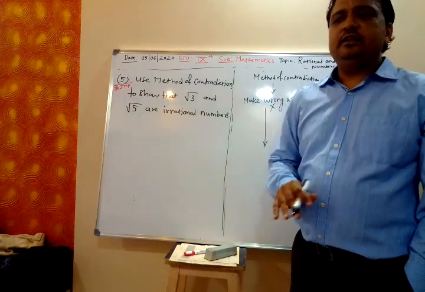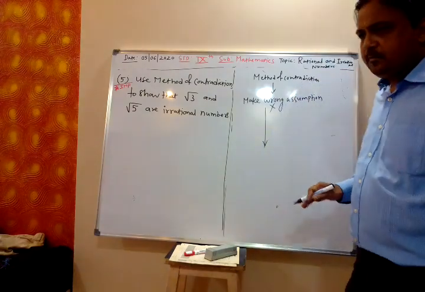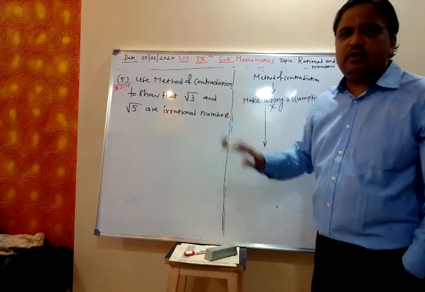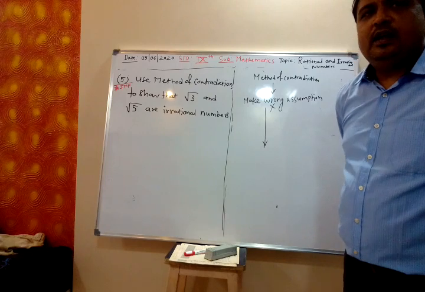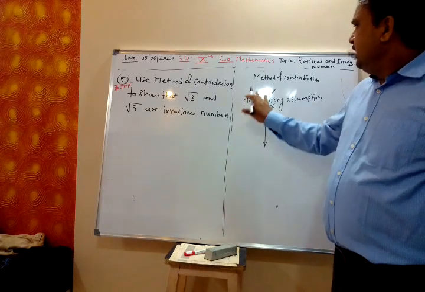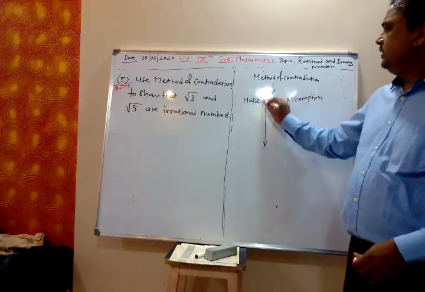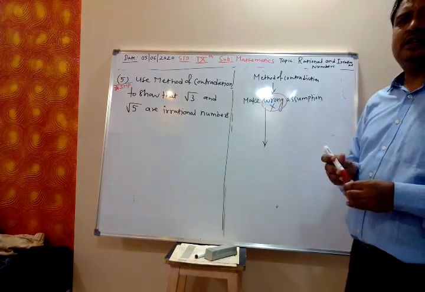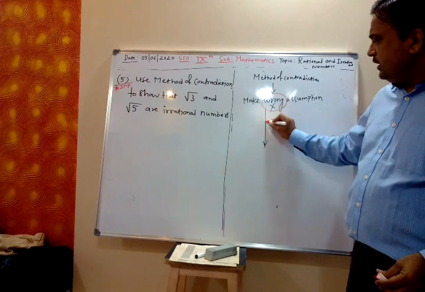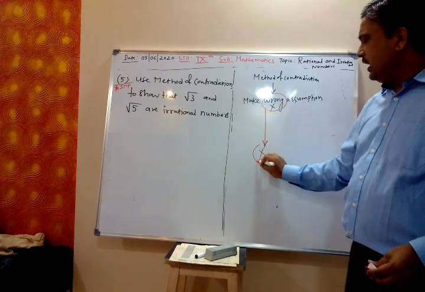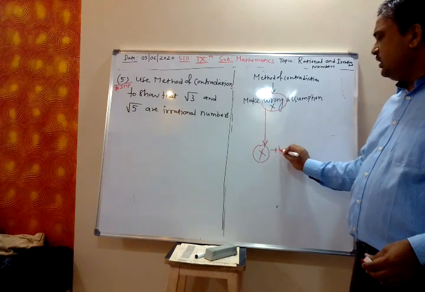At the end we arrive at a wrong conclusion.